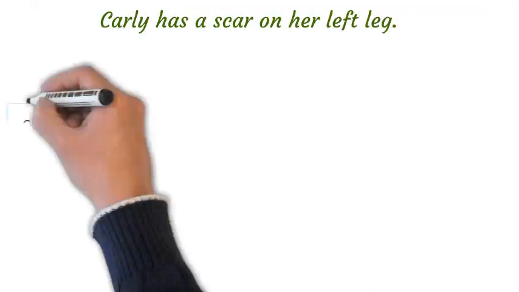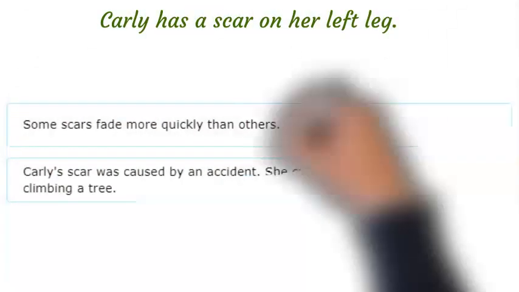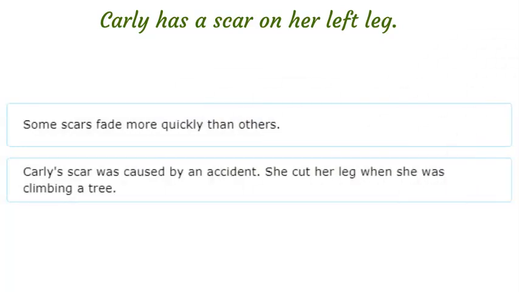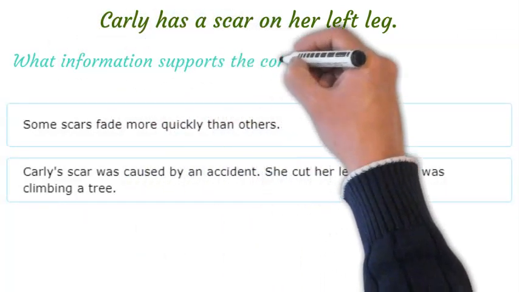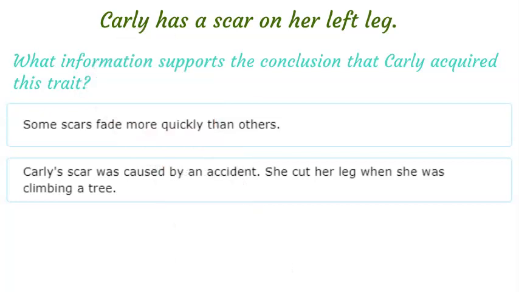Carly has a scar on her left leg. What information supports the conclusion that Carly acquired this trait? This statement is true, but it does not describe how Carly came to have a scar on her left leg. This statement describes how Carly came to have a scar on her left leg. Carly acquired this trait after an accident. This trait was caused by the environment.